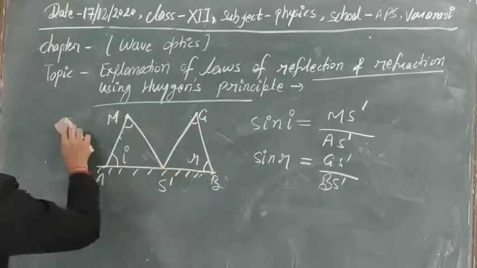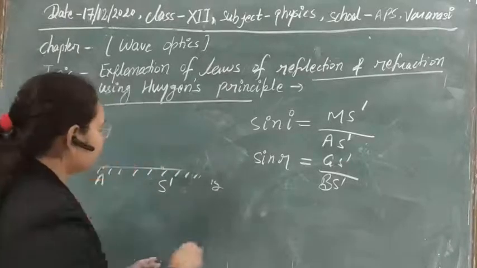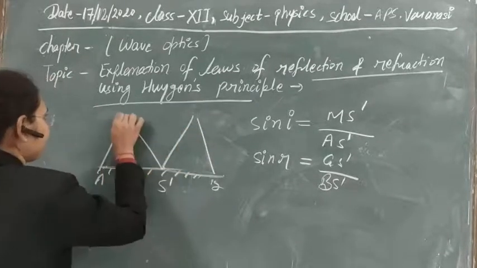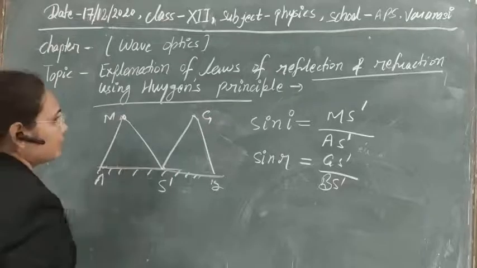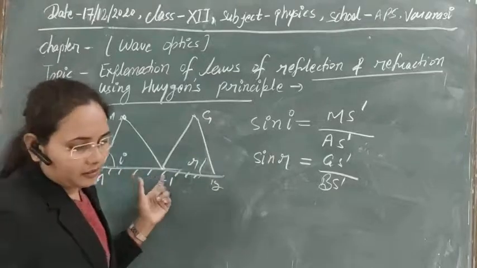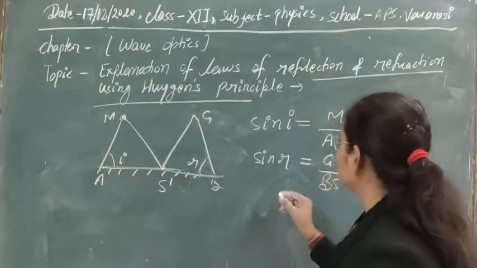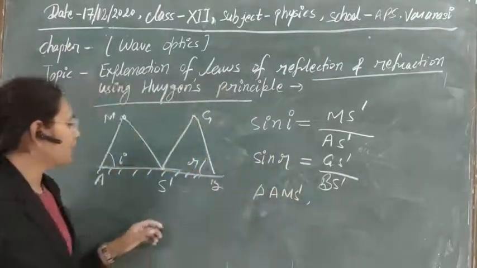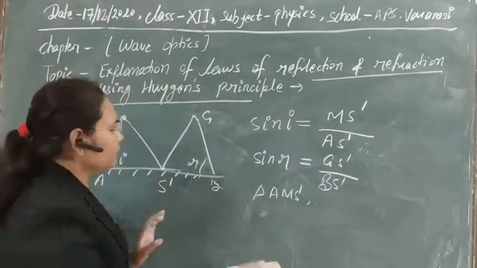Now let's see in triangle A M S dash, we can see what is the value of sine R. Actually you don't have to.